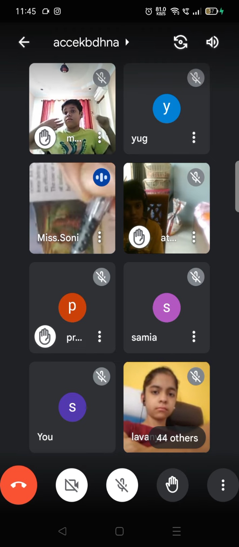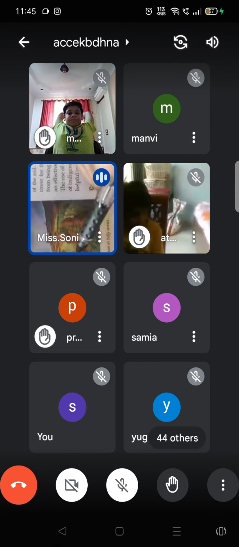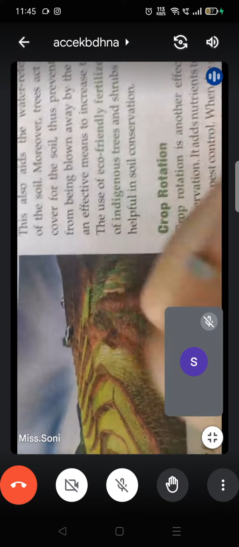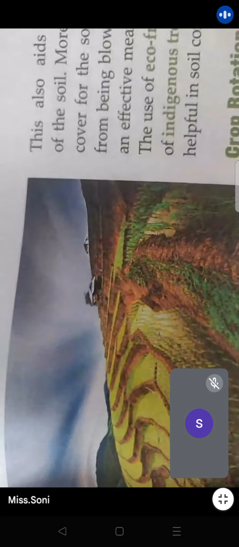Can you see they have made borders over here? Why have they made borders? Because the water is standing over here, the water will not run away down. It should not run away down. What will happen if the water from here is running down?